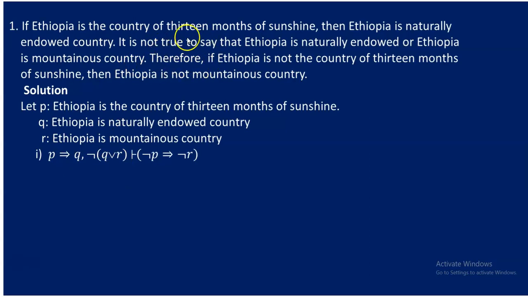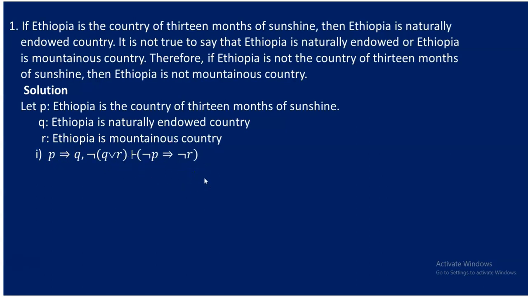So whenever you see this word, therefore, hence, as a result, something like that, this is the one that is coming behind that is going to be the conclusion. So here comes the conclusion. Again, the conclusion is made by a conditional statement because it says if, and here we have then. So in between if and then, there is negation of P. Ethiopia is not the country of 13 months of sunshine, so have that negation P as it is. Then follows, Ethiopia is not a mountainous country, which actually is a negation of R. Look, this long argument can easily be written by this short mathematical representation.